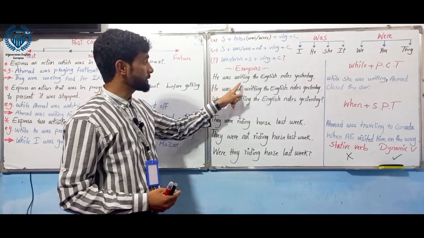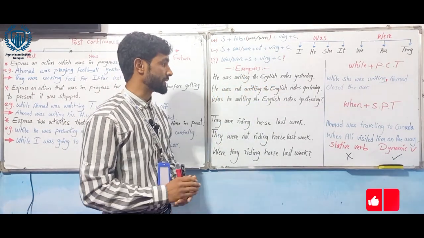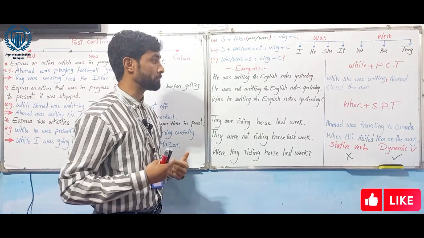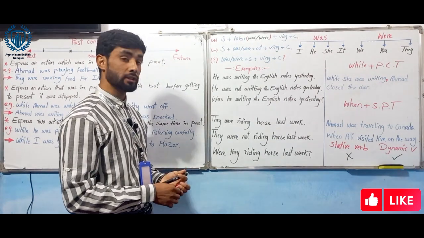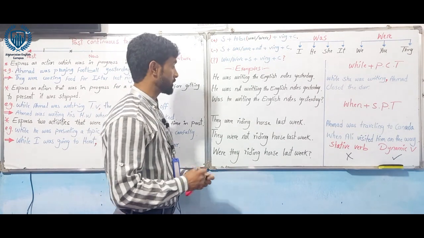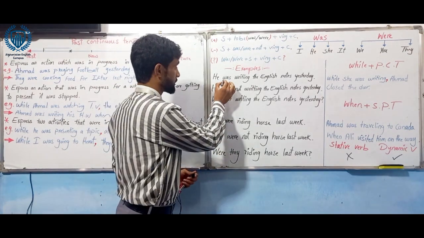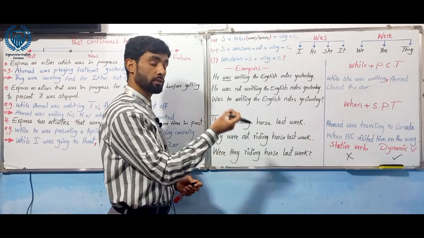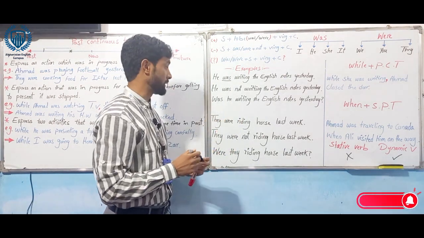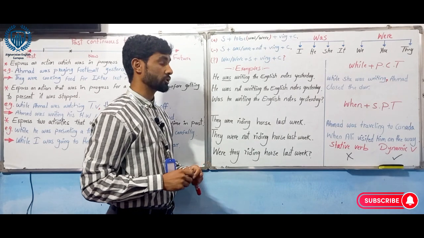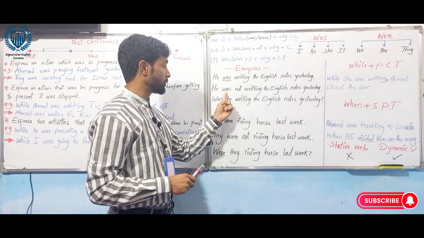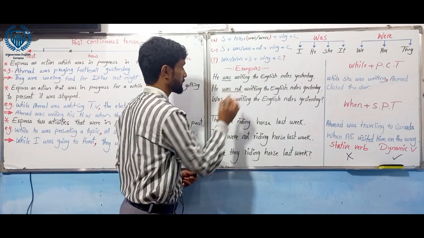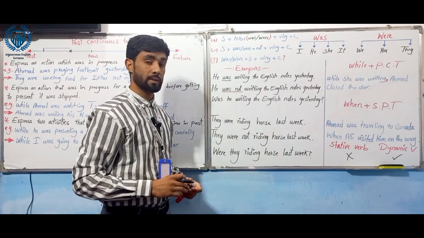Examples. He was writing the English notes yesterday. It's a positive sentence. Now, in order to change it to question or negative, we use the auxiliary verbs. After auxiliary verbs, not, negative; auxiliary verbs in the beginning, question. He was not writing the English notes yesterday. After was, we add not. It's negative.